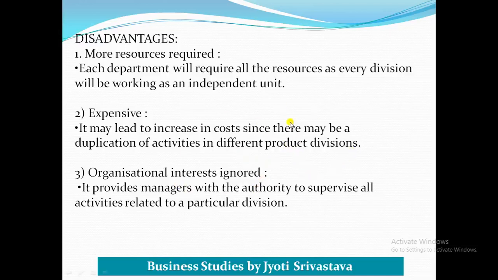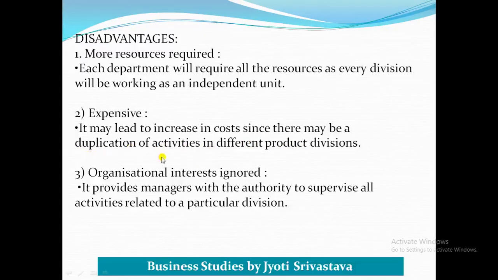Because of that, what will happen? More resources will be required, like resources in terms of men, machine, money, because every department will have its own production department, its own purchase department. And because more resources are required, definitely it will be more expensive also. It may lead to increase in cost, since there may be duplication of activities in different product divisions.